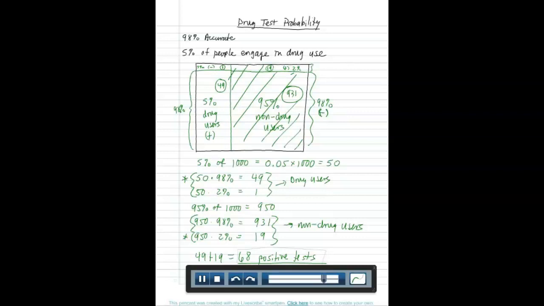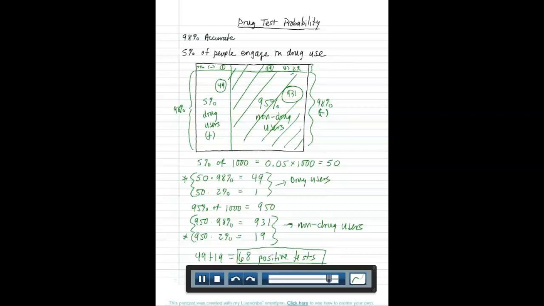So the idea is this. Think about probability. Put those 68 people in a paper bag, and then reach in and grab one of the people and find out if they're a drug user or not. They're actually a drug user. Well, there's 49 such people out of the 68 possible. So this is where some of you didn't quite catch on to the idea. It says, if someone tests positive, 68 people tested positive. How likely is it that the person has actually engaged in drug use? 49 people actually engaged in drug use and tested positive. So 49 68ths, and I believe if you check the computations there, that comes out to be just about 72%.